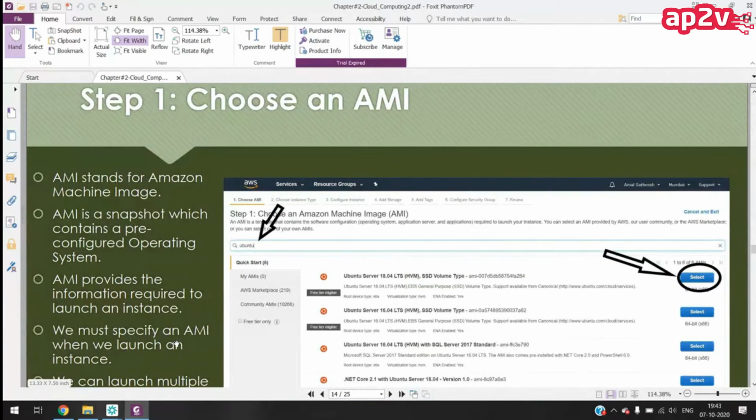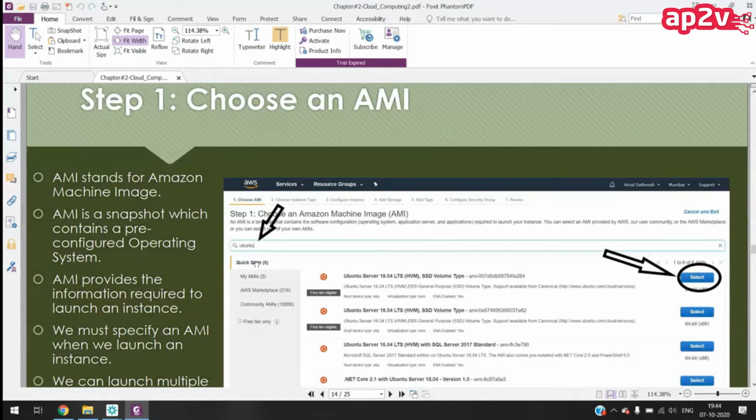We can specify the operating system. AMI is a snapshot which contains a pre-configured operating system. Means in AMIs we have the pre-installed operating systems. If it is not pre-installed, it is like what we do on our machines: if you want to install an operating system, we boot the image from a pen drive or CD, and then we have to install it. That installation process takes around half an hour or 1 hour.